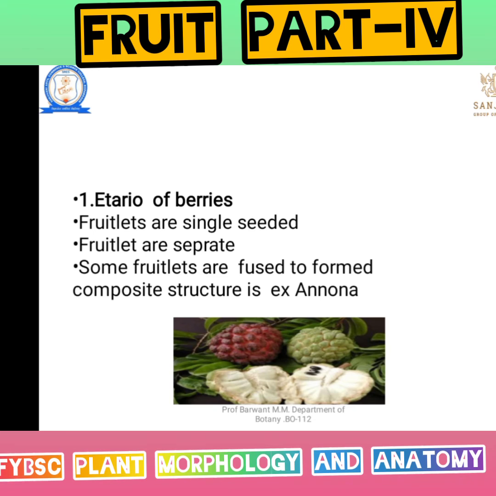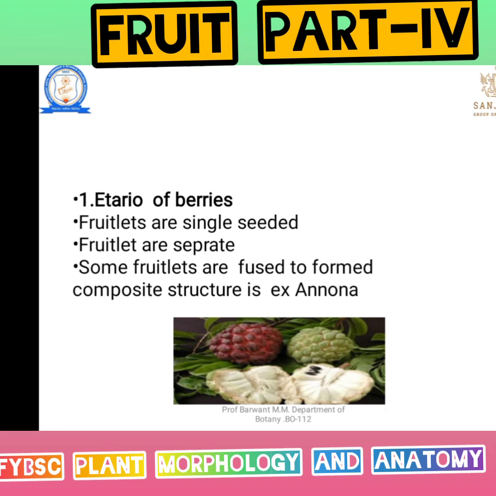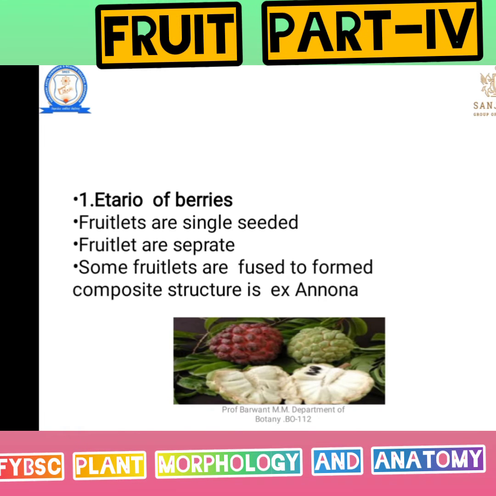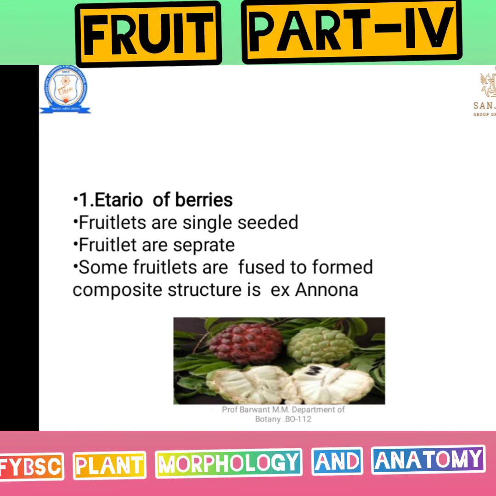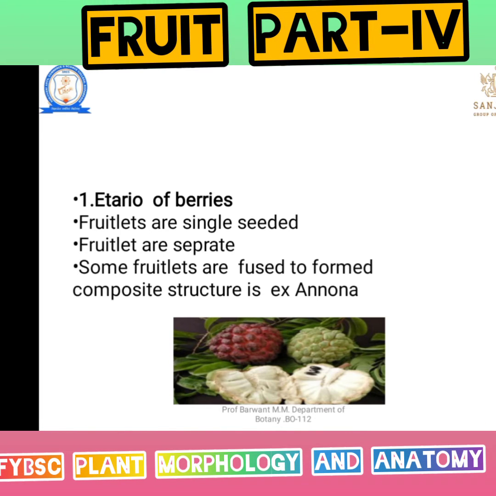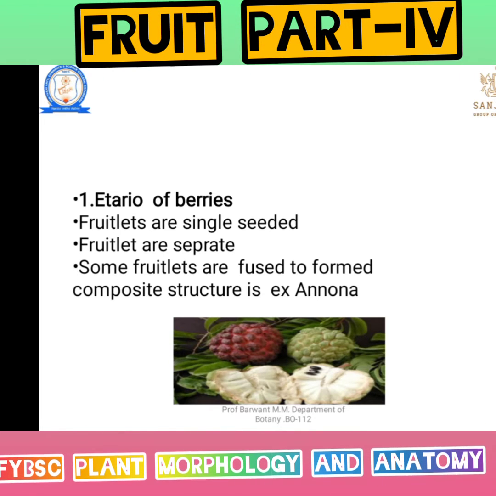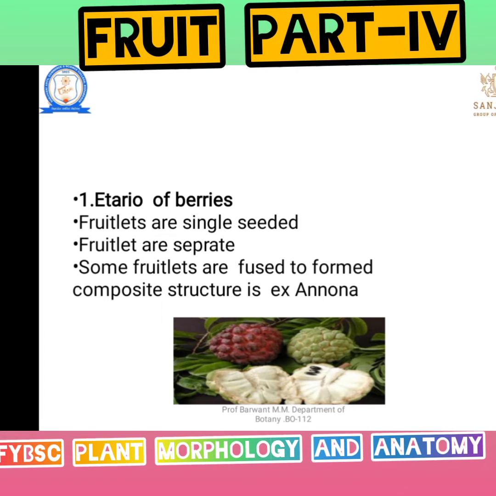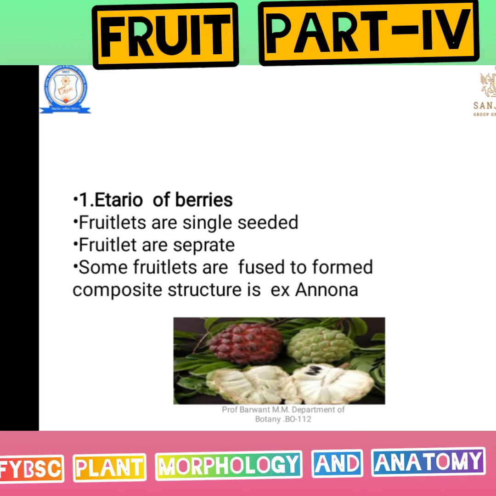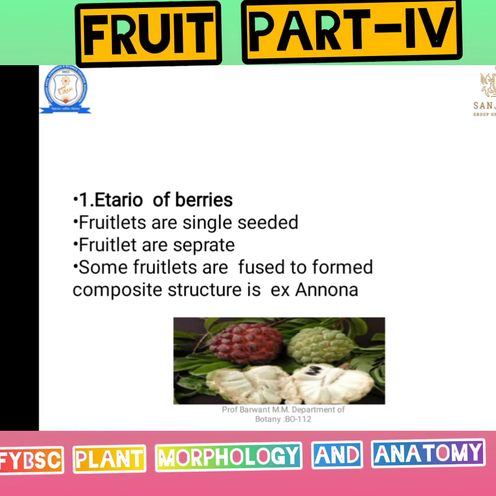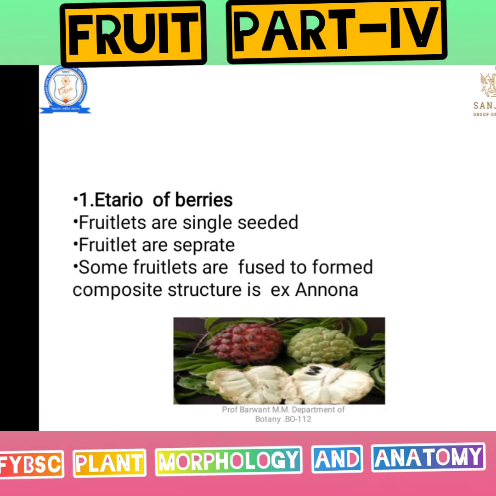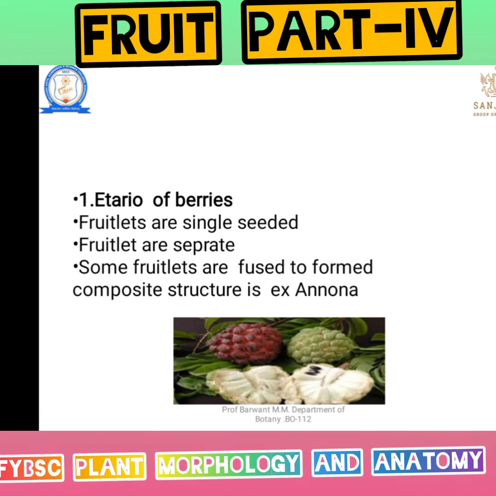Then berries are small units. Fruitlets are single seeded. In each fruit a single seed is present. Fruitlets are separate. Some fruitlets are fused to form a composite structure. For example, annona. In the annona plant, etaerio berry type fruits are present. Some fruitlets are fused, and that is known as annona.